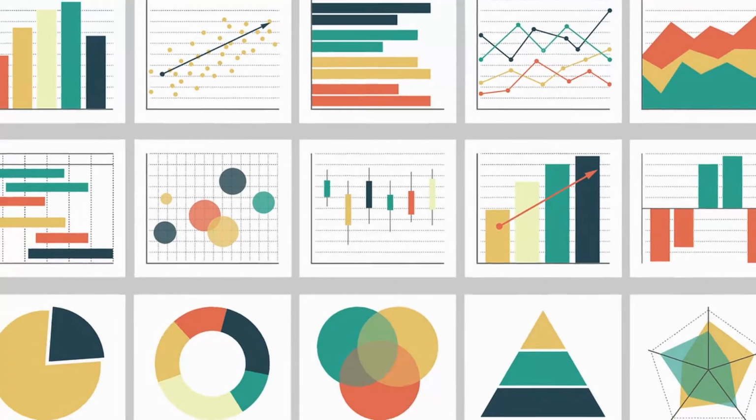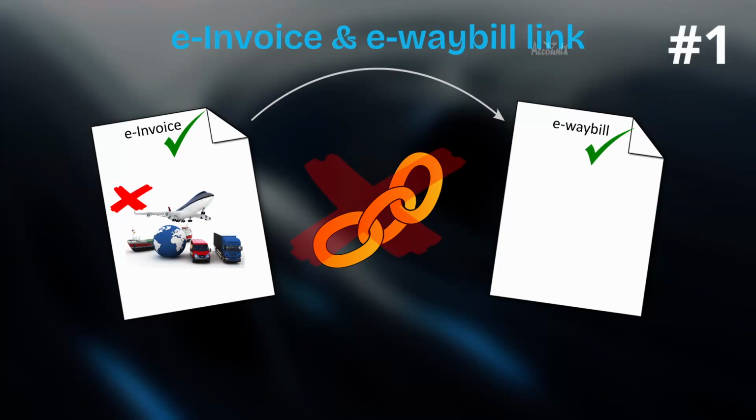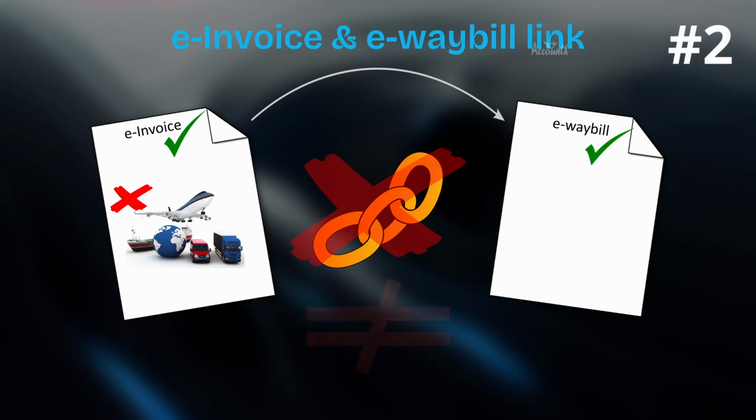But the GST department, taking advantage of data analytics, has found that some of the taxpayers are actually not doing this. That is, when e-Invoice is generated, these taxpayers either are not providing transportation details to generate e-Waybill, or if generated, these documents are generated in isolation. This has two main problems. One, there is no link between e-Invoice and e-Waybill, so it is difficult to track these transactions or movement of goods. Two, there could be a mismatch of data between these two documents which would warrant further reconciliation.